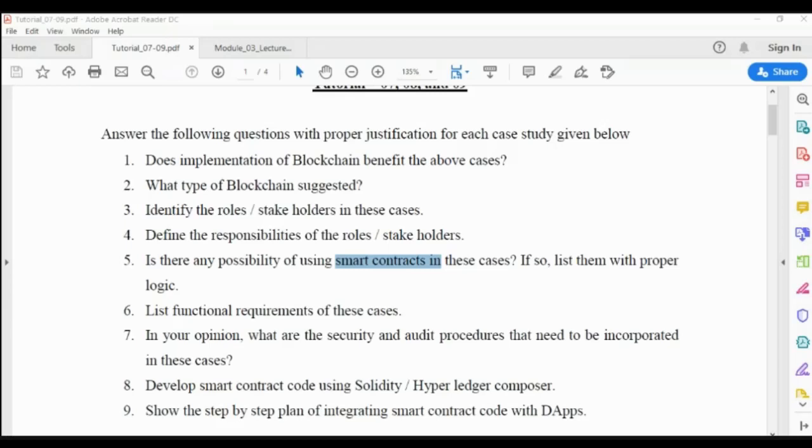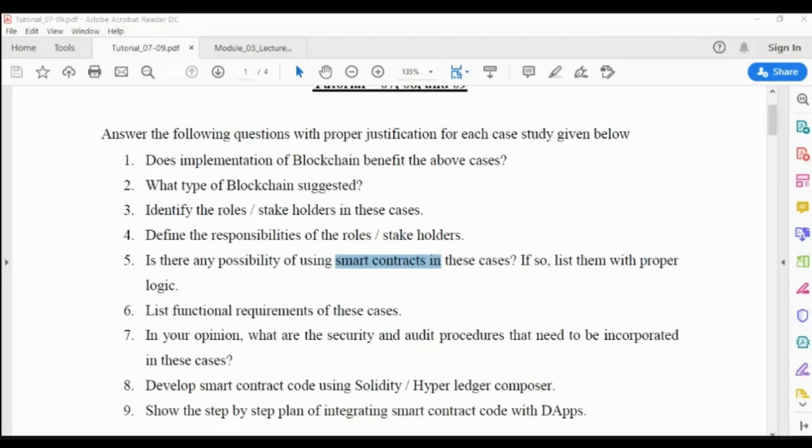After this, we will discuss the decentralized applications where this Solidity code will be used along with the web applications. That is step 9. So the main steps are from the second step, that is step 2.